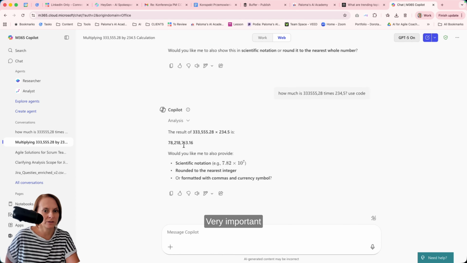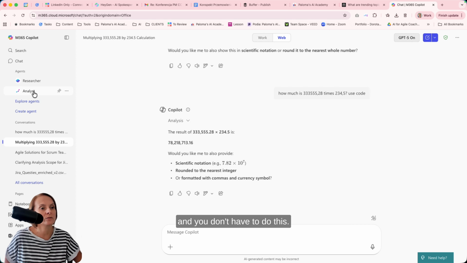So very important when you're not sure whether your LLM is using reasoning or code and you're working with numbers, just add this "use code." It's so short, but it changes everything in case the LLM just starts guessing only.